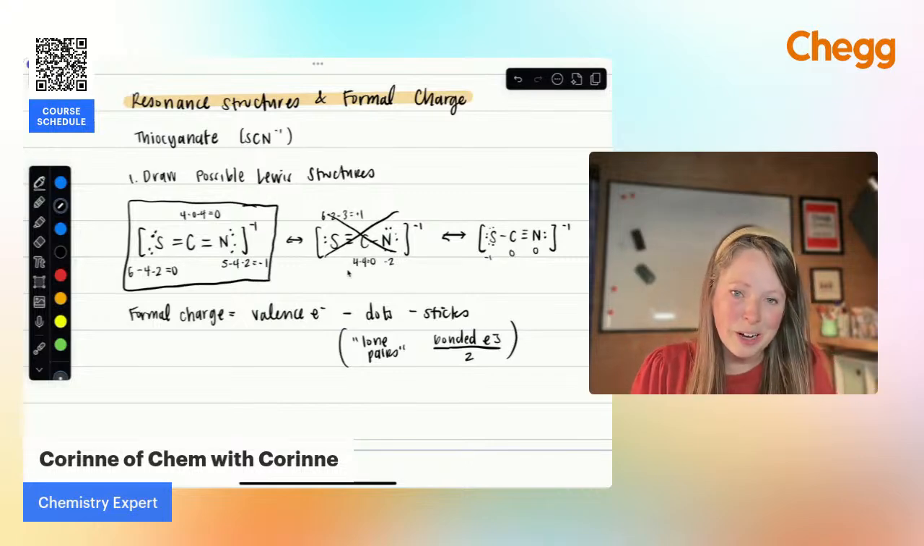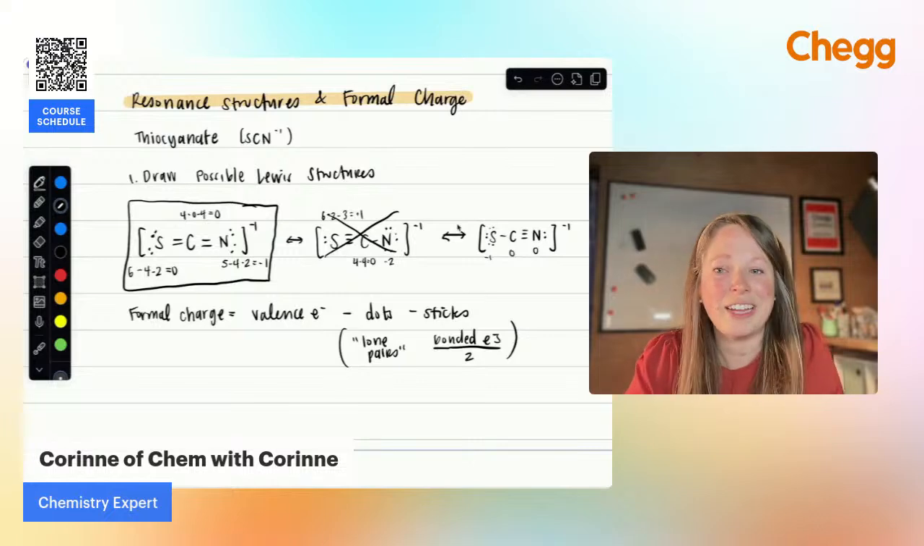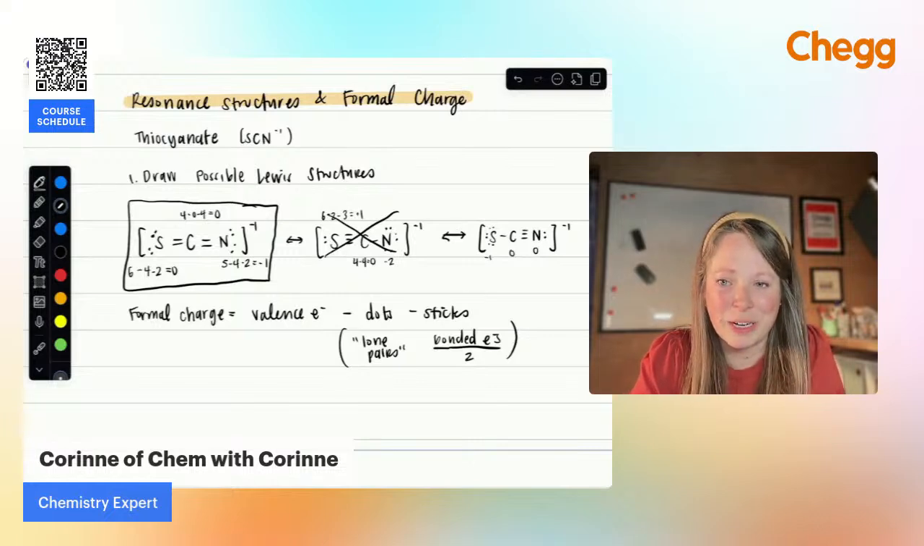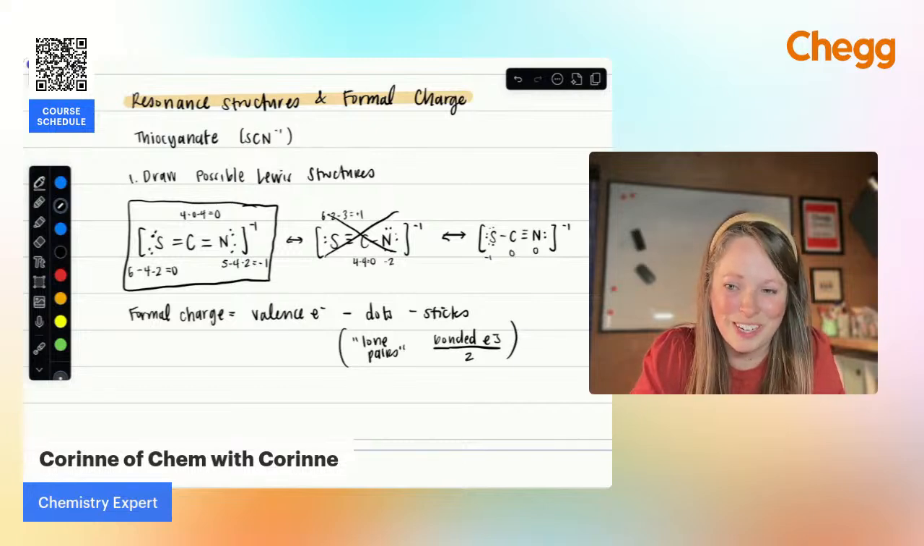All right, so just a little bit on resonance and formal charge. Again, let me hop into the chat and see what else you need help with. Looks like we have quite a bit of questions related to acid-base chemistry as well. We can definitely look through those too.